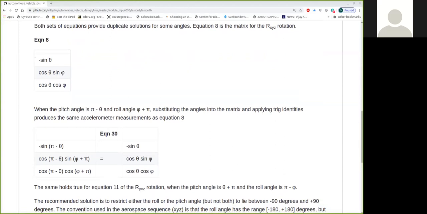But notice it is the very same solution matrix. This is equation 30, and it is the very same solution matrix as equation 8.